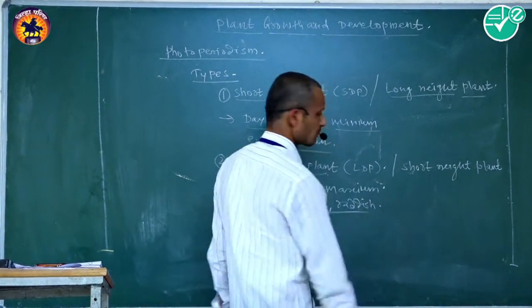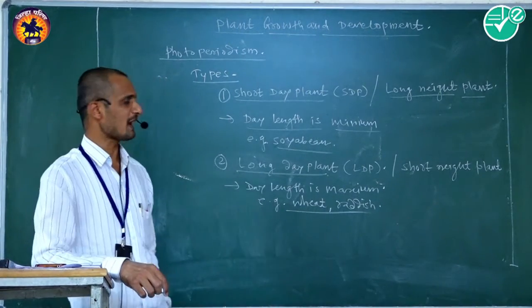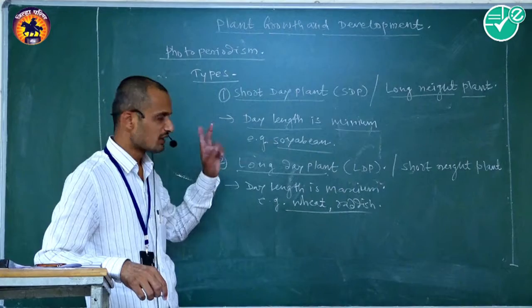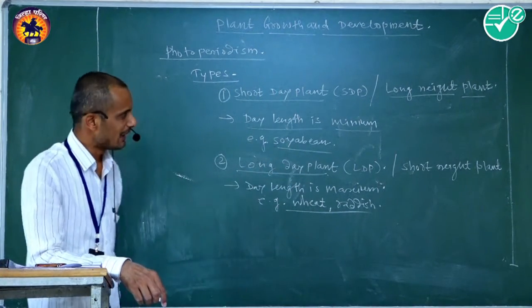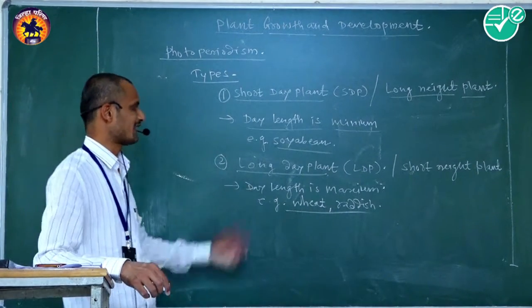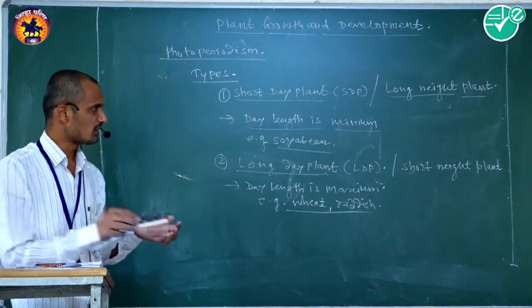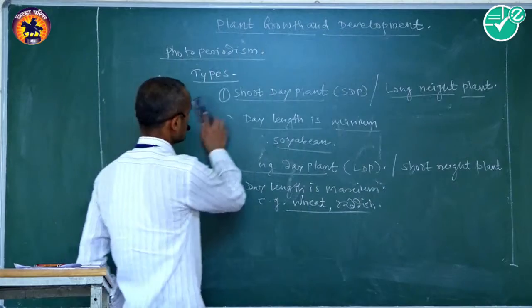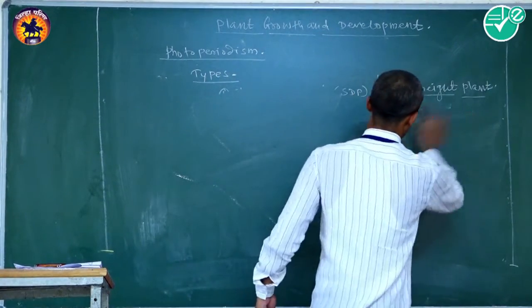In this crop, flowering can take place when day length is maximum than the night length. It is also called a short night plant. Then the third type is known as day neutral plants.